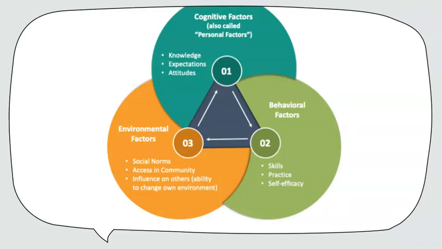So this is the way the reciprocal works. You have your cognitive factors, right? Your personal factors: knowledge, what we know, what we expect, our attitude, how we perceive things. And then behavior is our actions based on skills, based on practice, and how efficient we find ourselves. And then environmental is our social norms. Who surrounds us? How do their actions influence our behavior? Do we have access to healthcare, access to things that we need in our community? And then again, that influence on others. So that can be changed based on our own environment, how the people who surround us act on a daily basis.